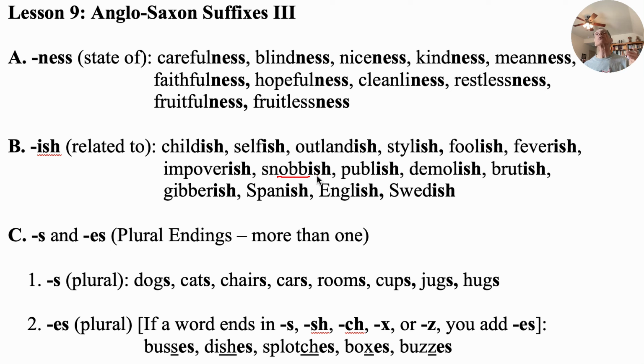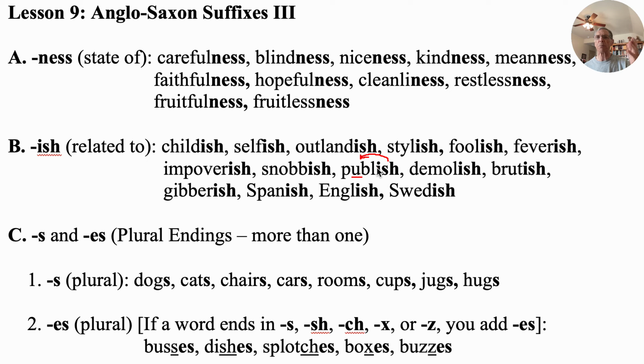Snobbish, this is somebody that holds their nose up and won't talk to you because they're so much better than everybody else. Snobbish. A snob is somebody that's stuck up on themselves, and so snobbish relates to that. Okay. Publish, I believe publish comes from the idea of public. So when you publish something, it's related to the public.